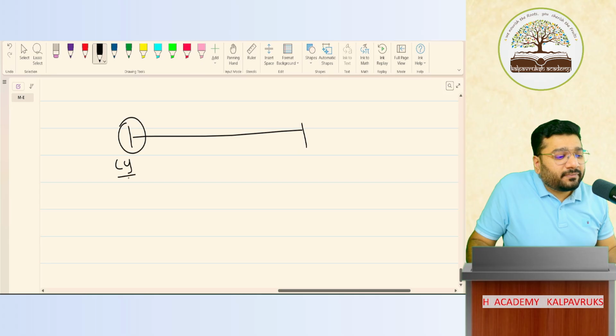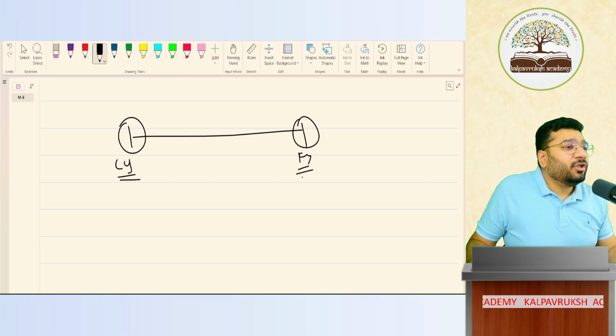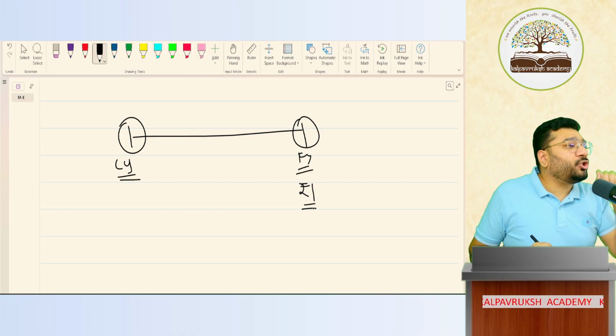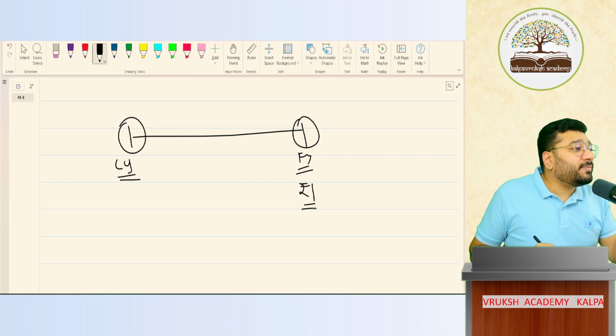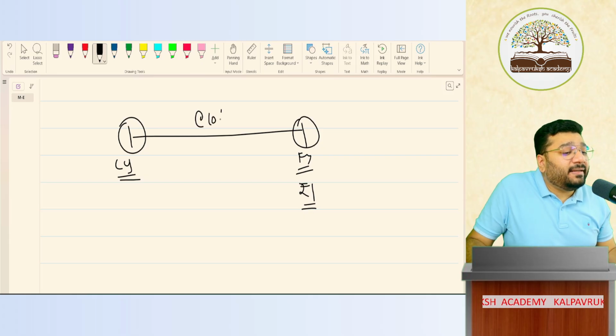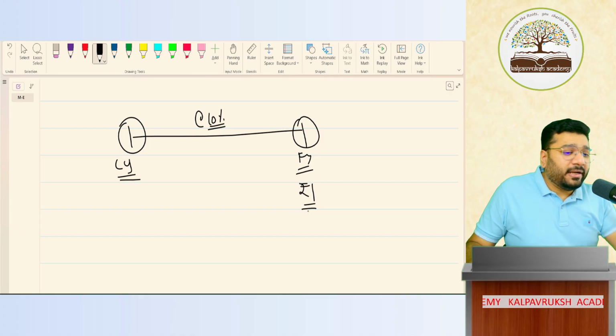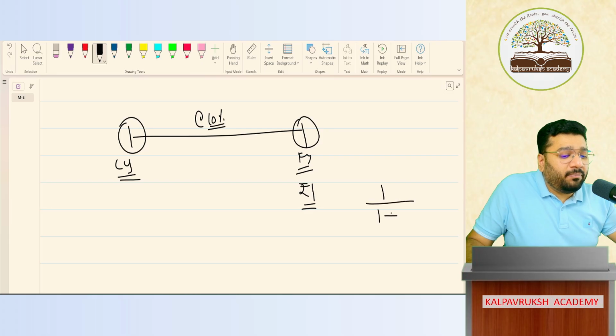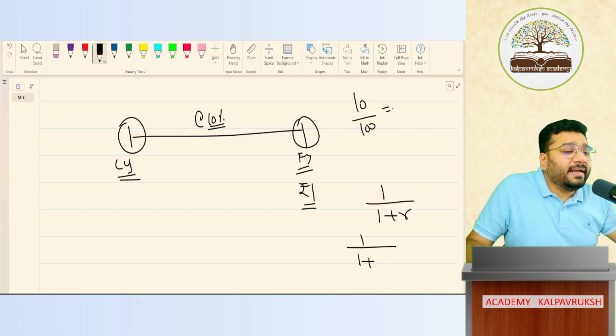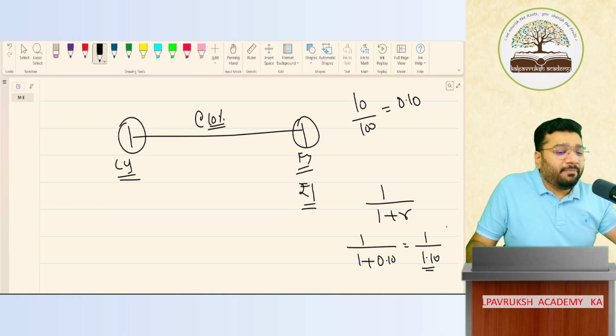This is the current year. This is the future year. If you want one rupee in your hand in the future year, how much money should you have today? How much money should you have if you are investing at 10%? In your calculator, please do 1 divided by 1 plus R. 1 divided by 1 plus R. R is how much? 10%. 10% means 10 by 100. In decimal, how much? 0.10. So 1 divided by 1.10. And press equal to one time.